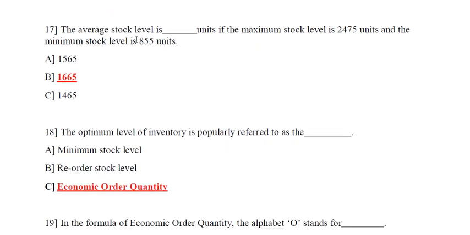Next, the average stock level is dash units if the maximum stock level is 2475 units and the minimum stock level is 855 units. So what will be the average stock level? Options are 1565, option B 1665, or option C 1465. The correct answer is 1665.